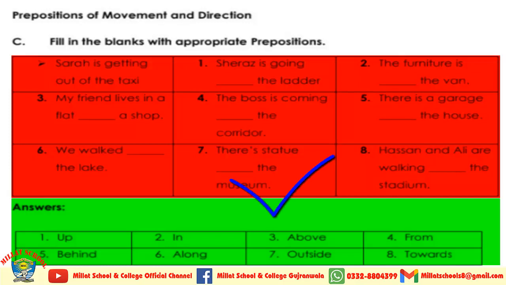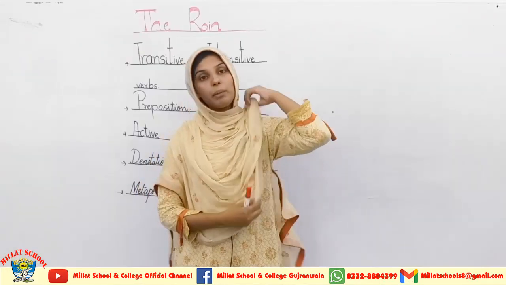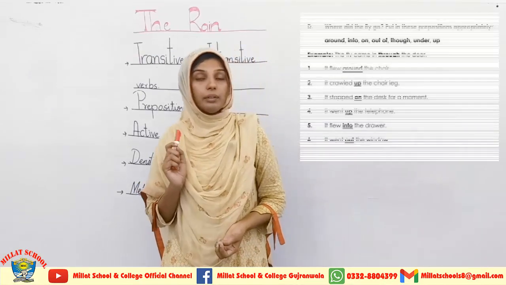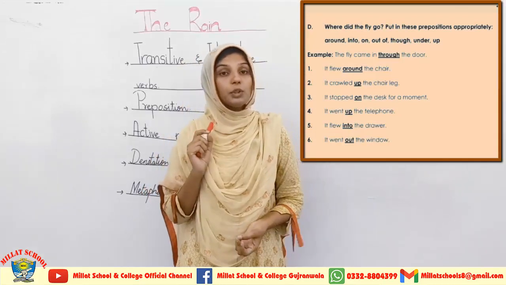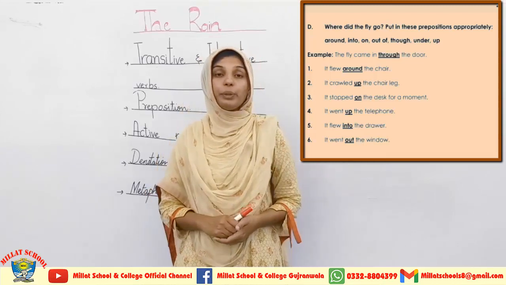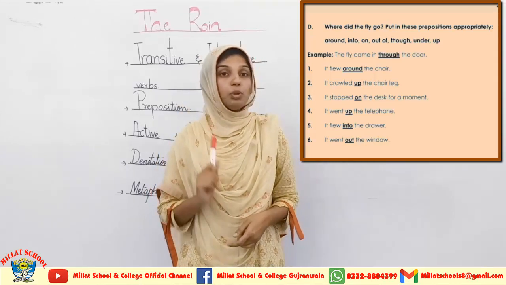I have given you a complete chart of all types of prepositions, in which I have listed all the words used as prepositions. These are the words which make a relation between a noun and a verb. So these prepositions are very important, and I have given the solution of this grid here on the screen. Now I am coming to the next activity, which is also related to prepositions. You have to put suitable prepositions again, and these sentences are also in front of you, and I have given the complete solution of this activity.